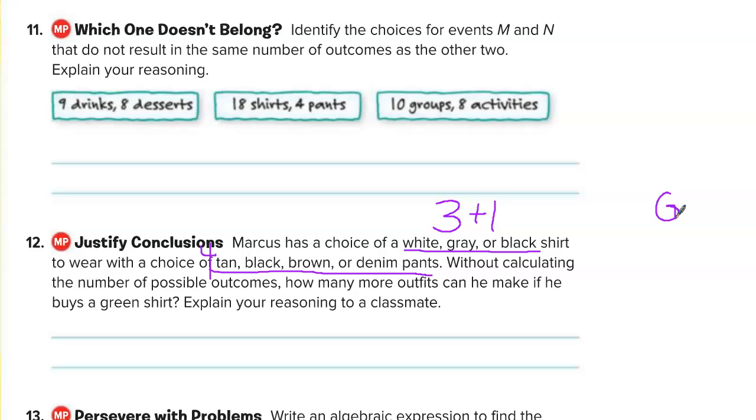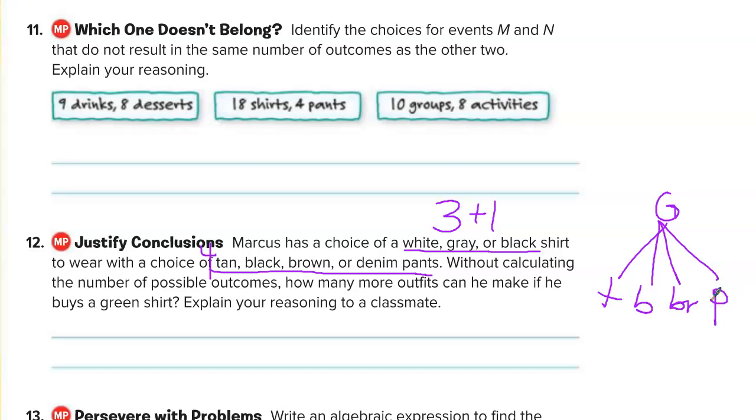Because if you have 1 shirt and 4 different types of pants, it's 4. Good. If I put a whole new shirt into this scenario, I have 4 other pants I can wear with it, right? So I know for sure that I have at least 4 more outfits. That kind of makes sense?